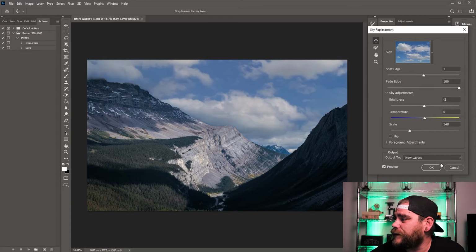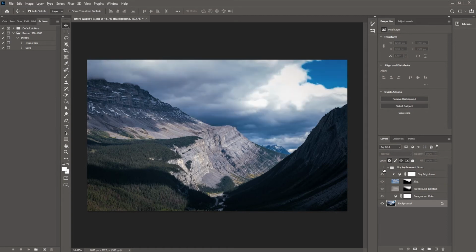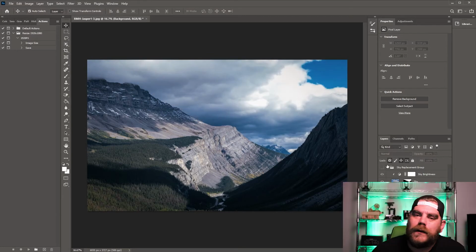Okay, so say you like this, press OK. Photoshop is going to automatically create some new layers there for you, so you can toggle it on and off just like that. So this was the original, this is the replacement, original, replacement, original. So I mean, that is a quick little update to Photoshop, the October 2020 update.